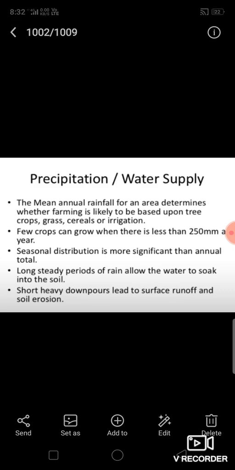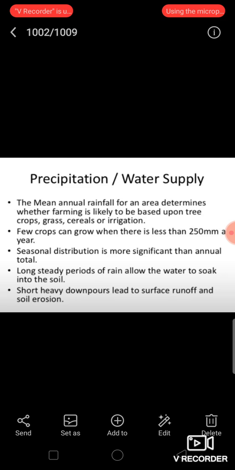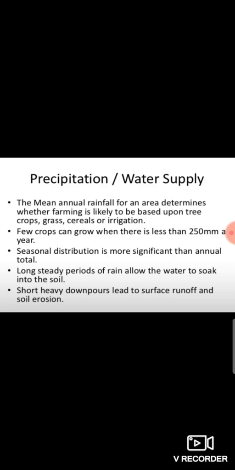Now, water or availability of water. Water is essential for agriculture. Rainfall is the primary source of water. Timely and adequate rainfall is vital for the growth of crops. Inadequate or uneven distribution of rainfall can cause drought, whereas heavy rainfall can cause floods. Proper irrigation facilities also ensure timely availability of water.